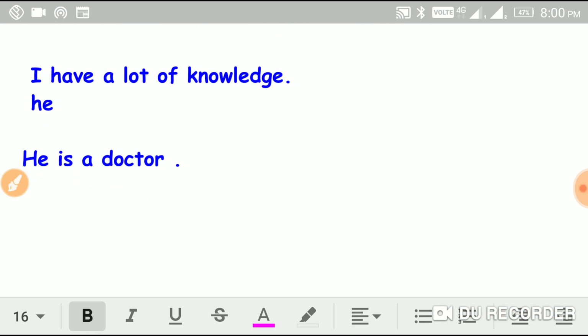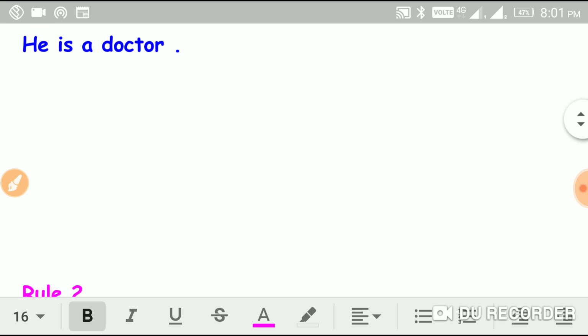And here: I have a lot of knowledge. Here I is the subject and it takes a singular verb, that is have. Another example: he is a doctor. He is once again the singular subject and is is the singular verb. Singular subject takes singular verb.